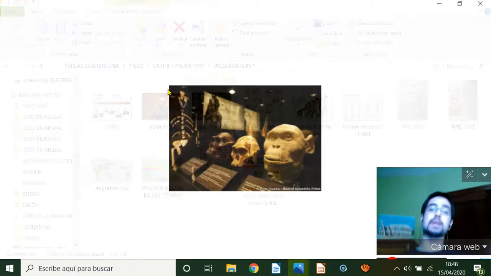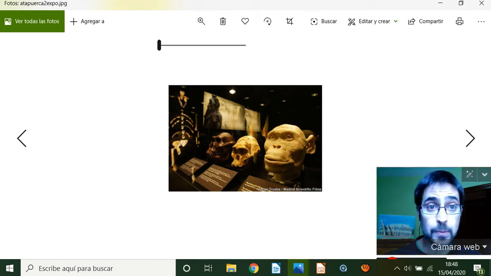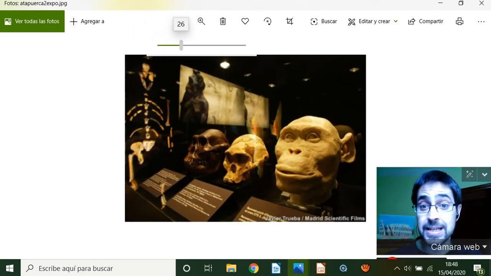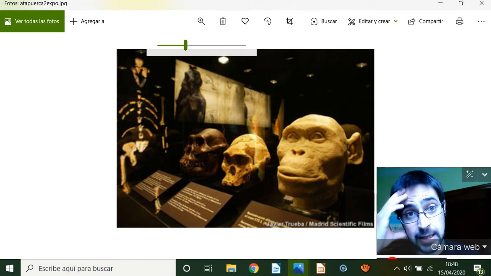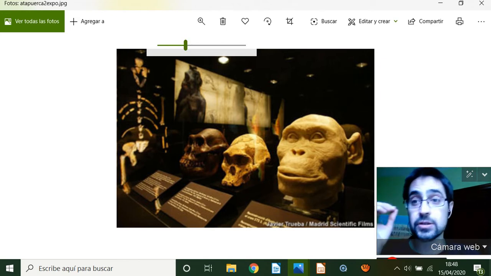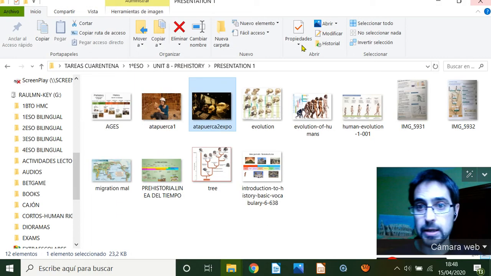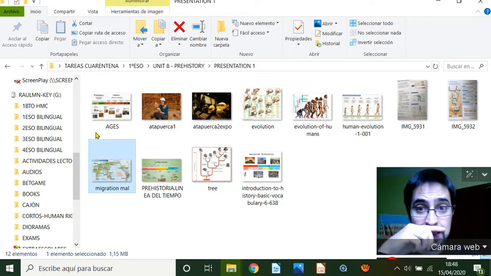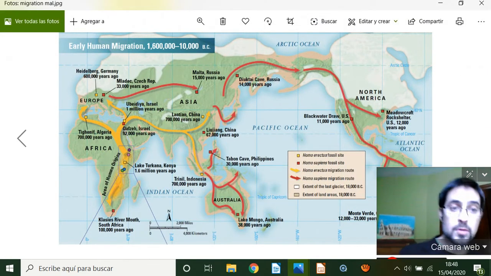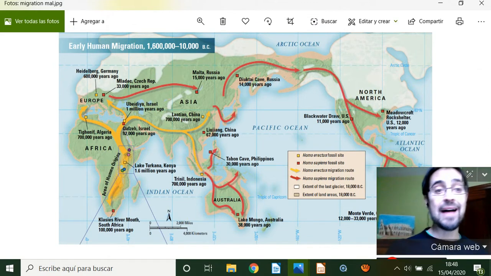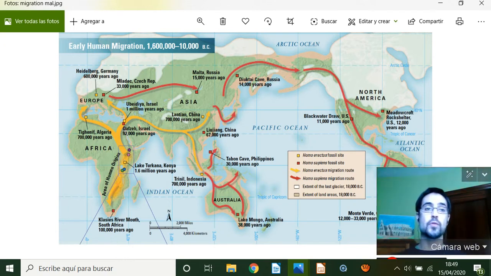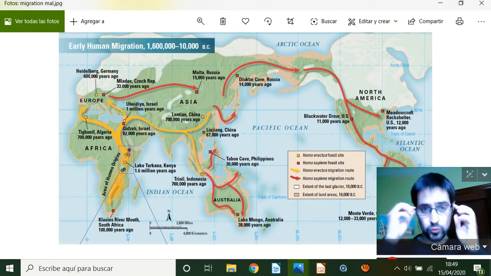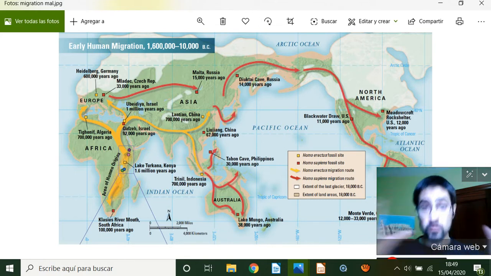This is the museum in Atapuerca, where you can see the evolution, original skulls, skull, not colegio, skull is cráneo or calaveras, from our ancestors. Here is another picture that shows us the expansion of humans, because all of us have our origin in Africa, and from Africa we started to spread, to move, to migrate, to travel to other places in the world, from Africa to Europe, to Asia, to Australia, to America, and we conquered all the world.